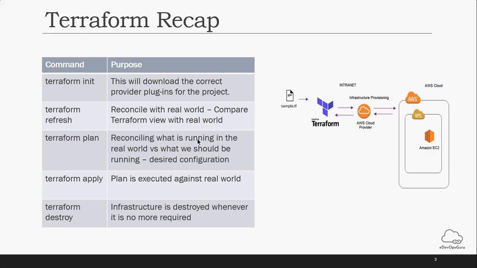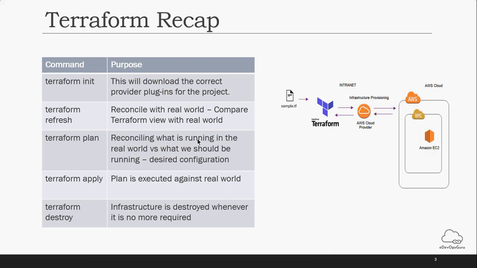Then if it looks like yes, my plan is ready to go and everything looks fine to me, we can proceed with Terraform apply. Terraform apply simply executes your Terraform file and deploys your requirement into the real world. It will be visible in your AWS console, which instance or which VM you have created.